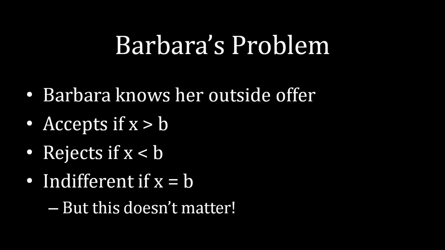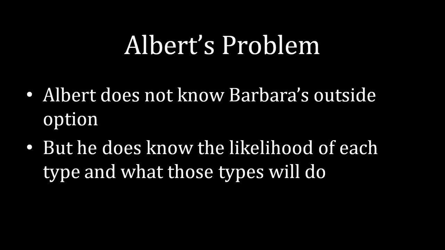It literally doesn't matter. All right, so now let's go to Albert's decision. We know what Barbara is going to do. She accepts if X is greater than B. She rejects if X is less than B. Now we can figure out what Albert needs to do here. Albert doesn't know Barbara's outside option, but he does have a lot of information. He knows what the likelihood of each of those types is, and he knows what each of those types will do for any given offer that he makes.